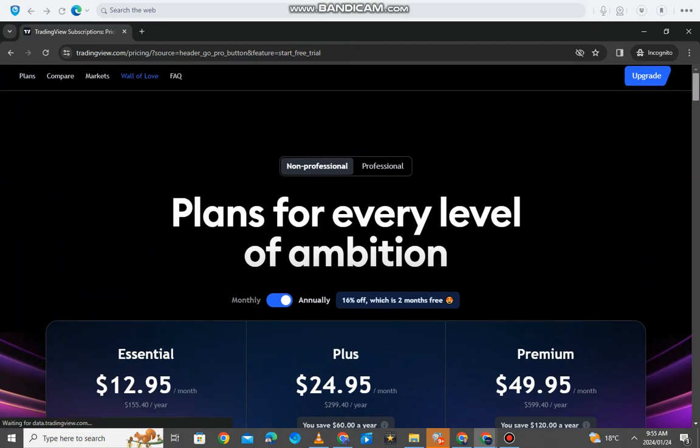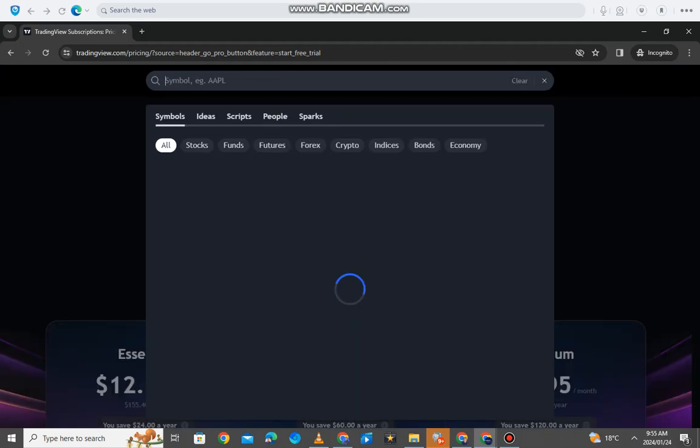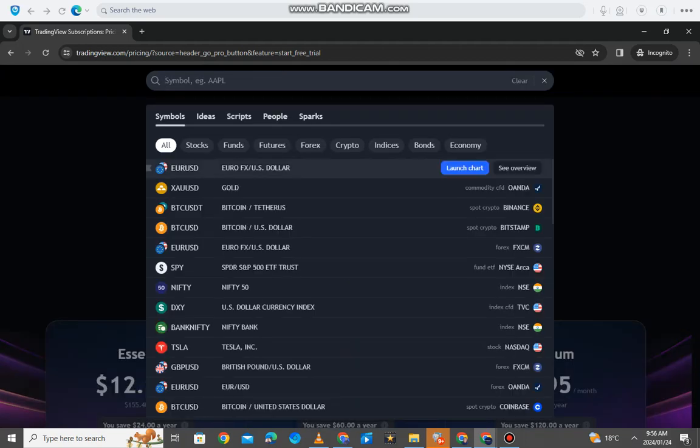Now this is where a lot of people get confused, because when you get here, you don't know what to do. Right now, when you get to this screen here, you just need to click the search button, and then you can go to any pair that you like. Now I like DXY, so we're gonna click DXY, and if you can just navigate to this platform with me, guys, just do exactly as I do, right?